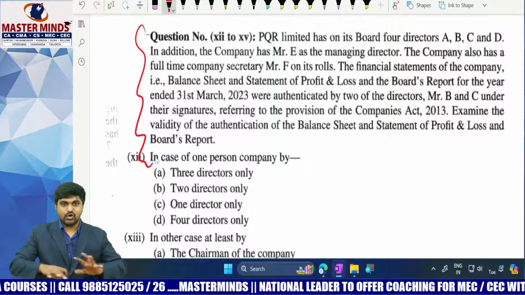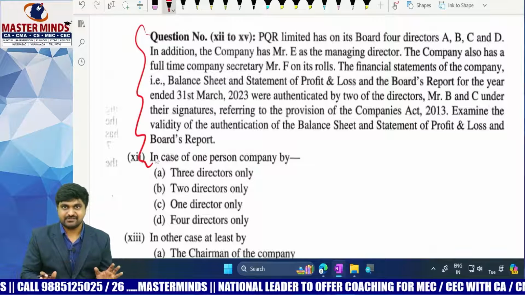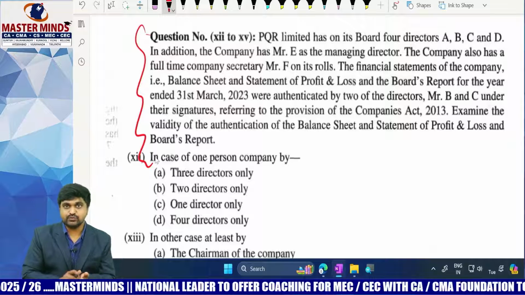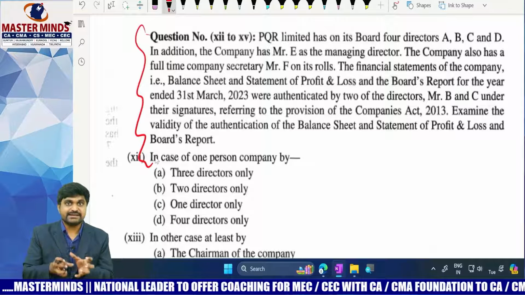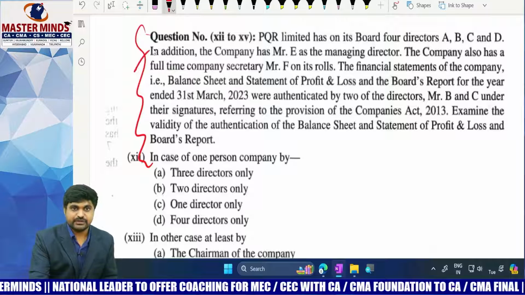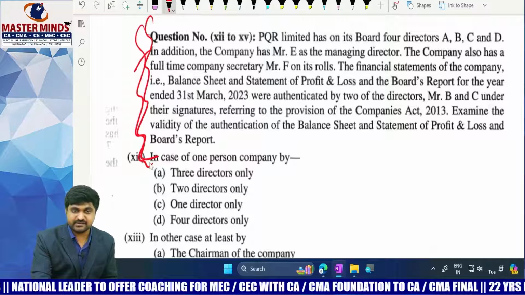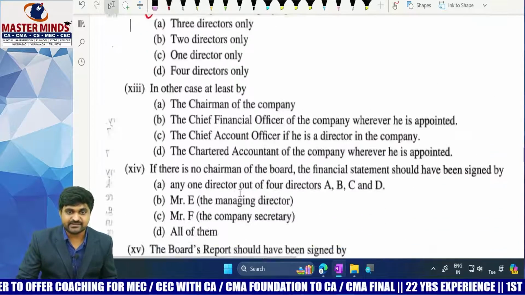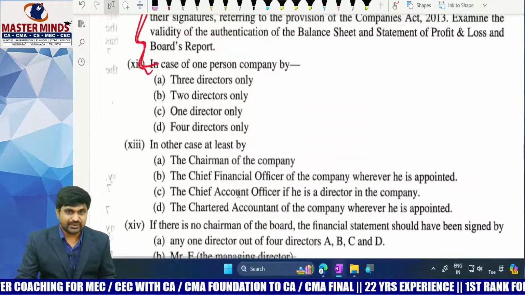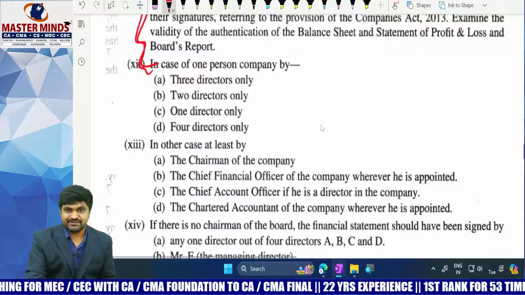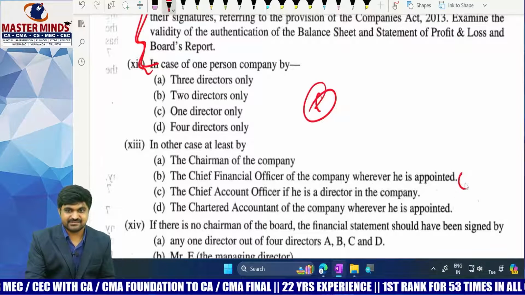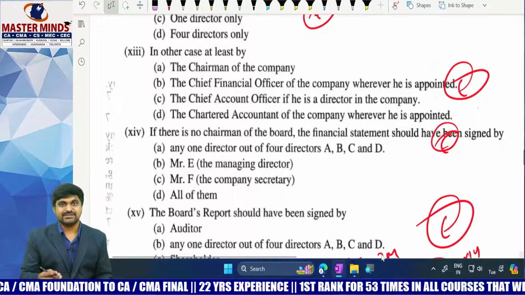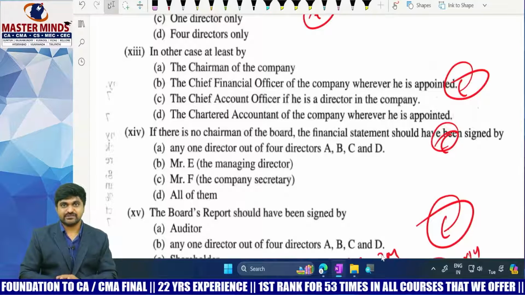So till now, all 11 questions are independent questions. But from the 12th question to the 15th question, all are interlinked based on this scenario. So first we need to read this scenario, and after understanding it, we need to answer the balance 4 questions. What about the balance 4 questions? This is easy and direct, this is easy, and this is easy. So only 3 questions are difficult. Remaining all questions are very easy.